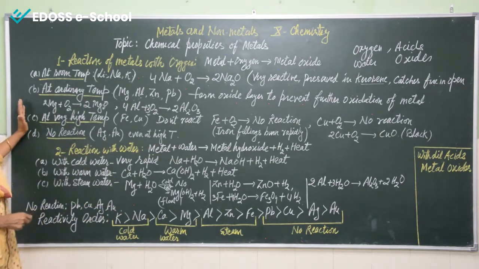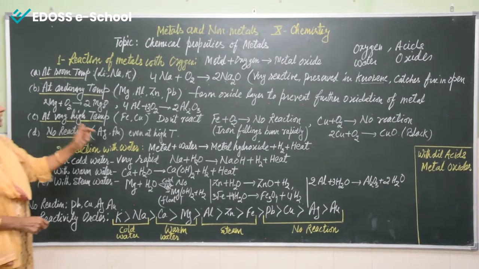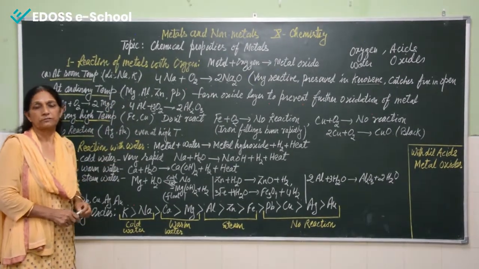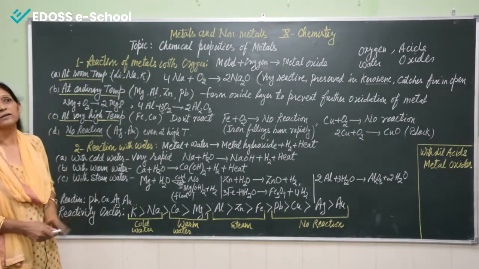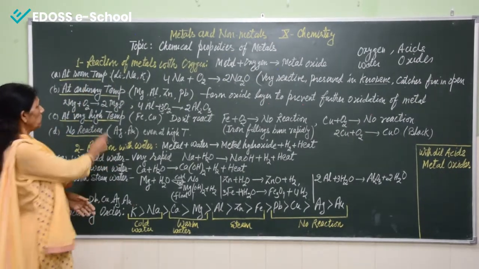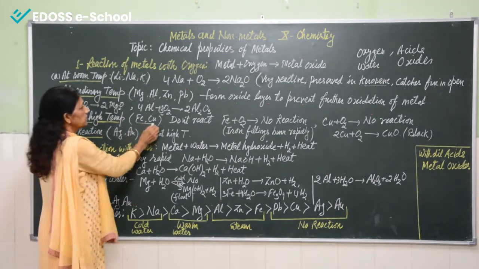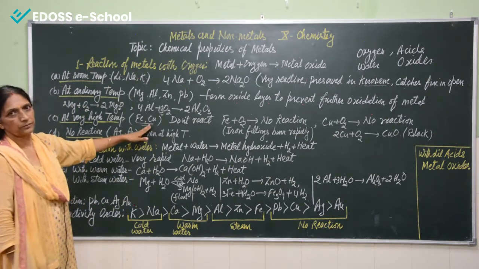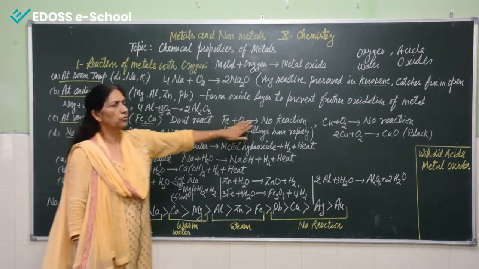Now coming to the third, that is at very high temperature. There are few metals which don't react at room temperature or at ordinary temperature. Those metals which react at very high temperature are iron and copper. At ordinary temperature there is no reaction.